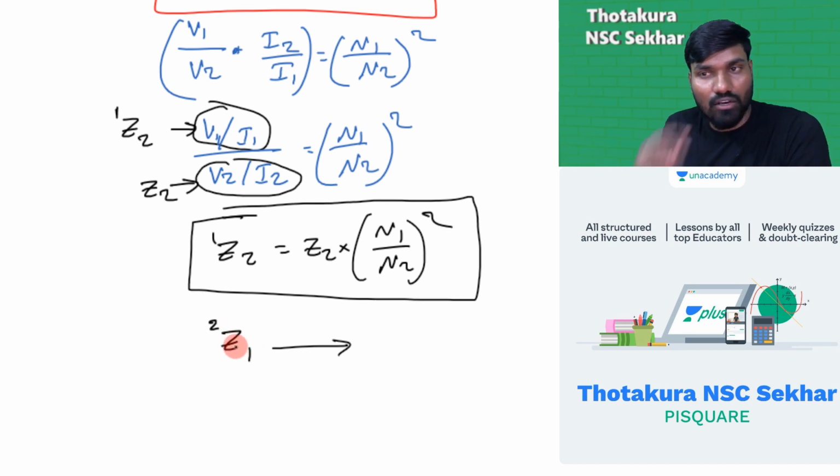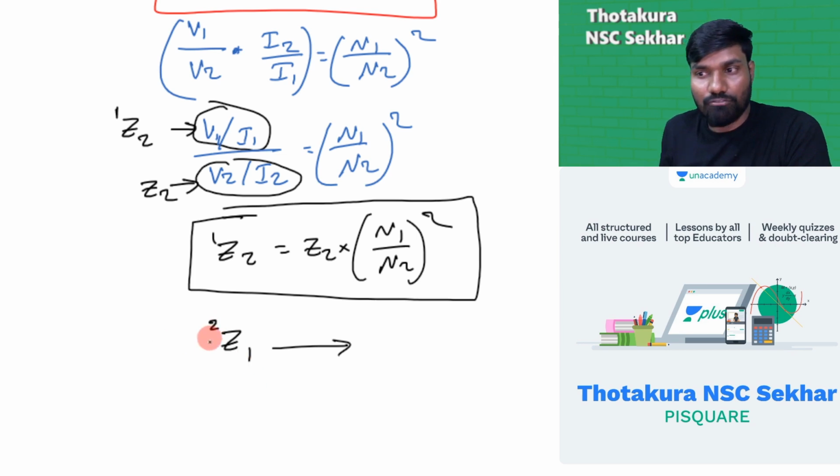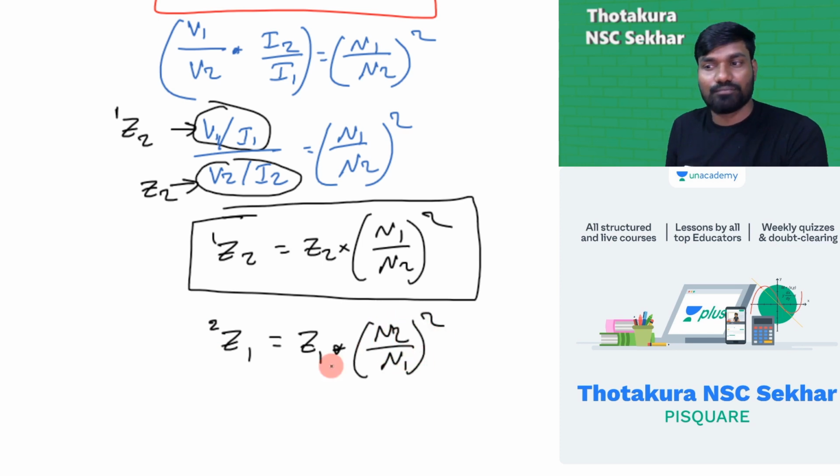Z1 is actually on the primary side, and I am seeing it from the load side. Now guess what the formula is? It is equal to Z1 into, on top we have 2, (N2 by N1) whole square.